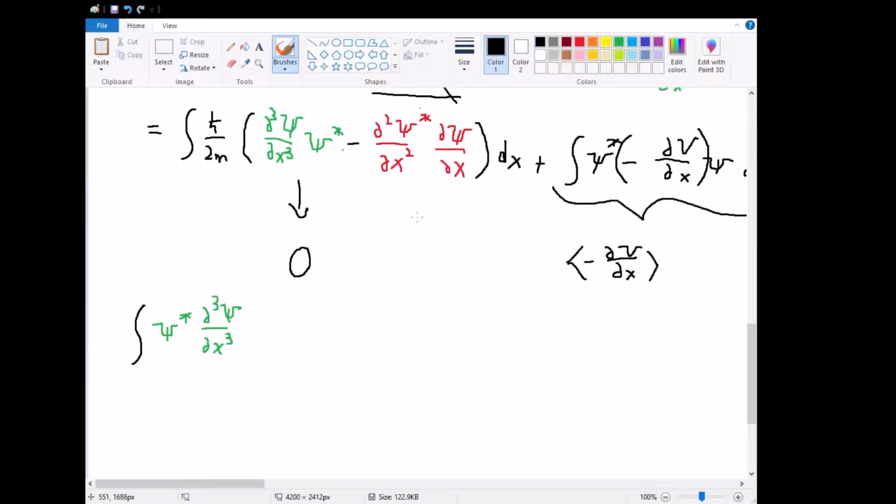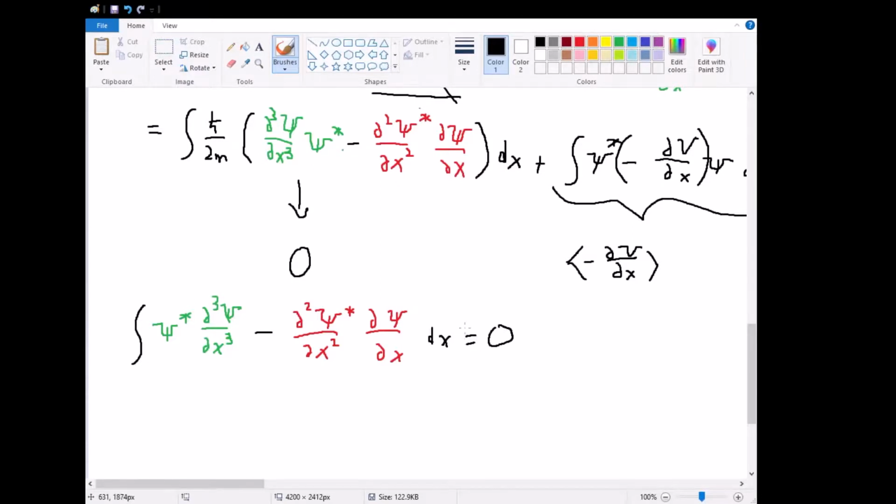And we're going to subtract the second partial of psi star with respect to x squared times the partial of psi with respect to x. And somehow, in some way, this is supposed to cancel out to 0.